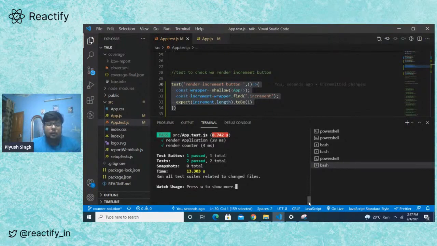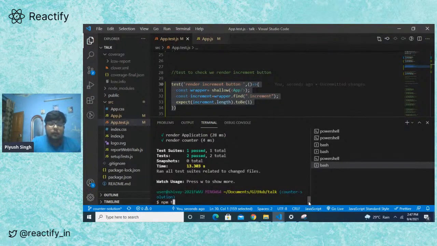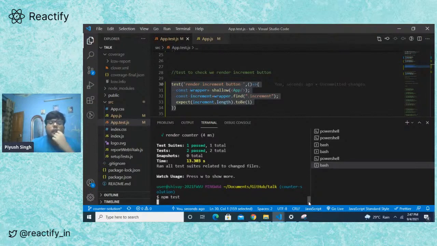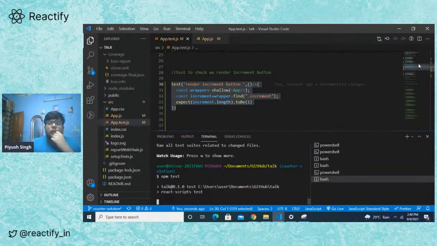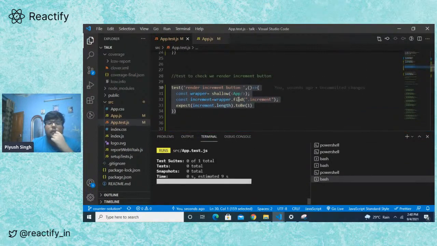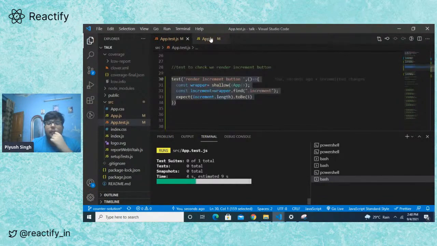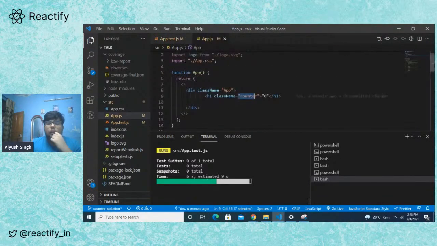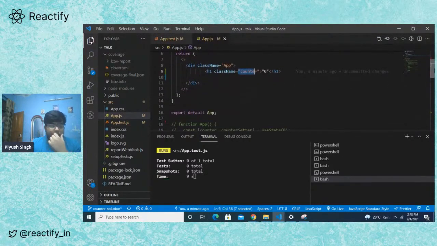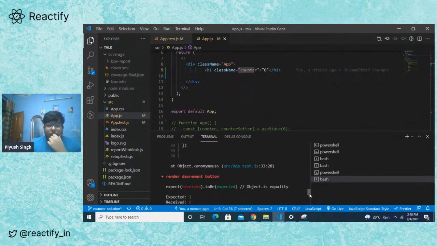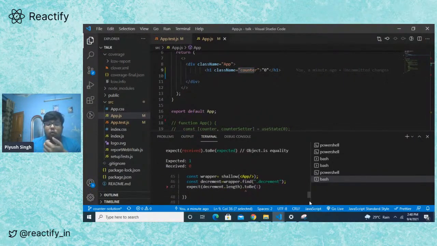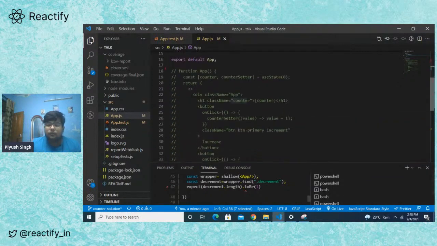So as we run the test, right, let me just run this again. Npm test. So we are checking if the increment button is rendered or the decrement button is rendered. But as we can see, there is nothing called increment button and there is nothing called decrement button. So these tests will fail. See, the tests fail. It expected one and it got 0 because there is no increment or decrement button, right?